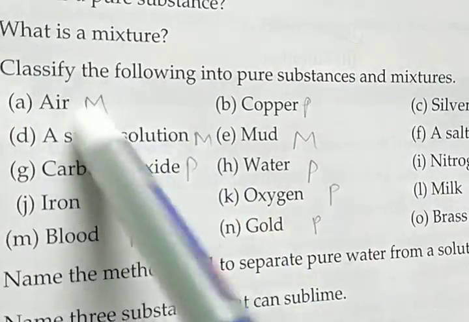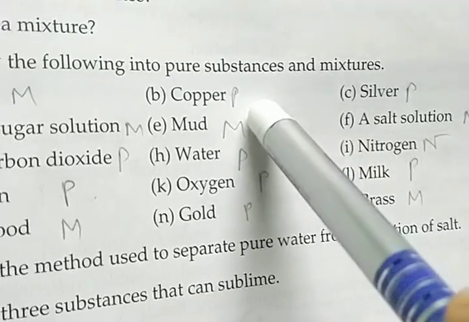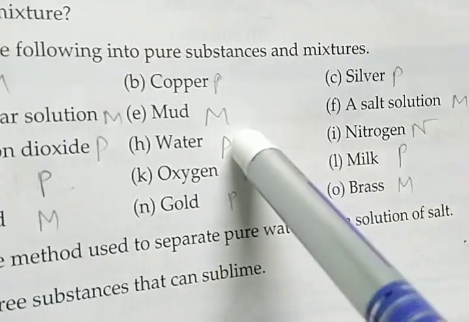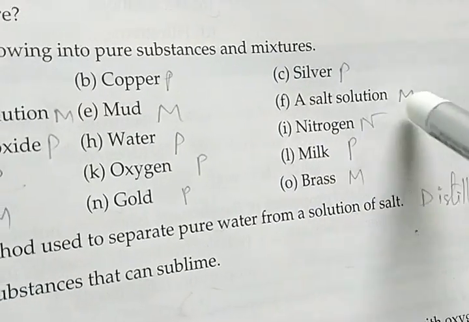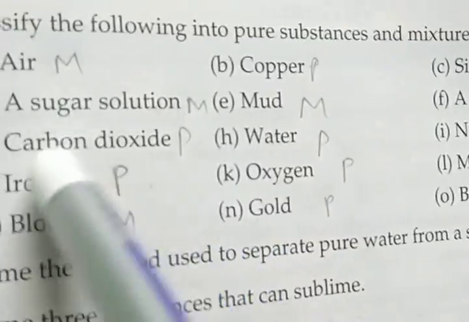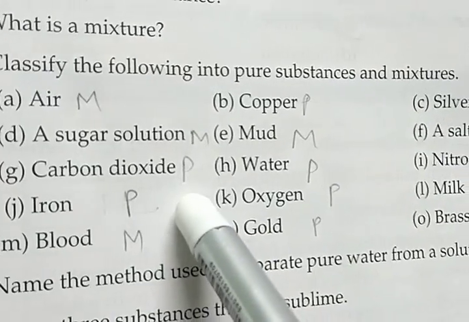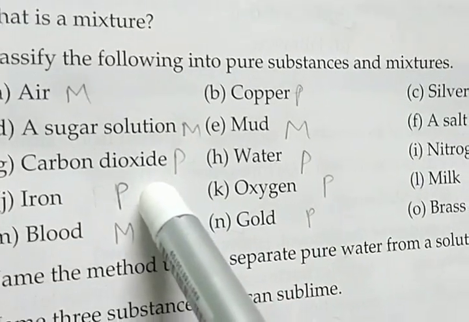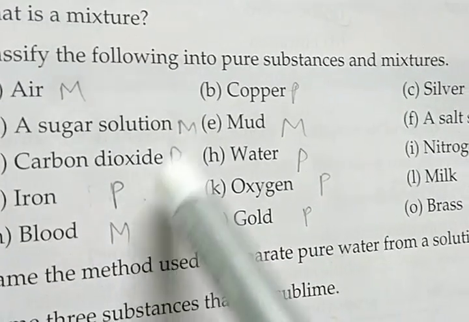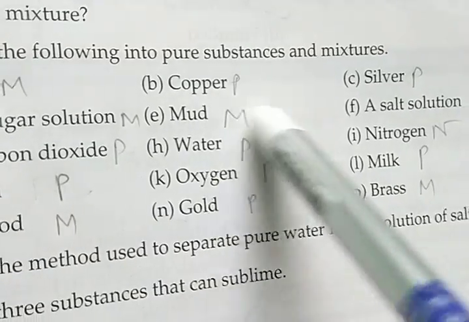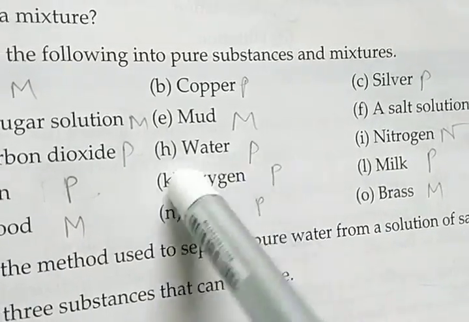Next, classify the following into pure substances and mixtures. Air, that is a mixture. Copper, pure. Silver, pure. A sugar solution, mixture. Mud, mixture. A salt solution, obviously a mixture. Carbon dioxide, it is a compound, but a pure substance, not a mixture. Water, that is a pure substance, I mean it is a compound.